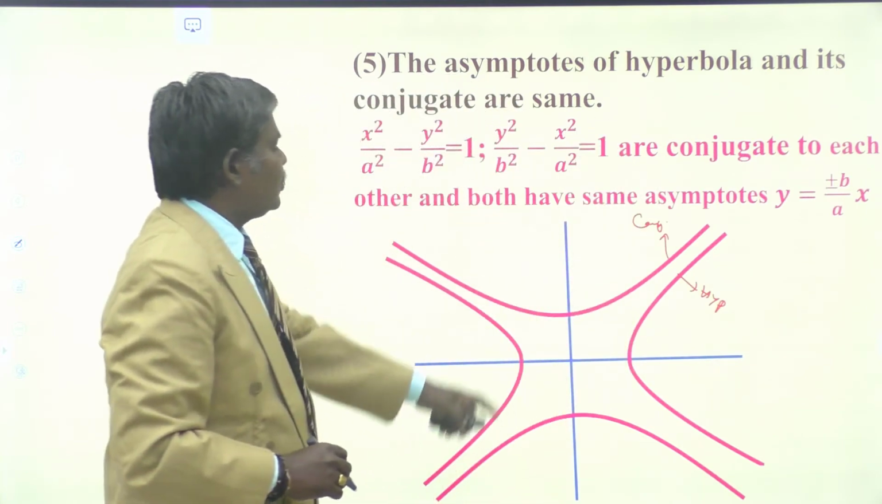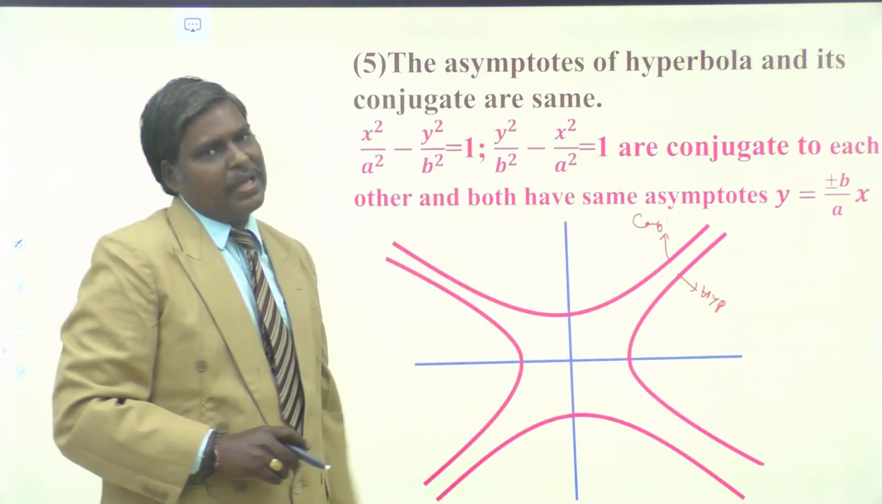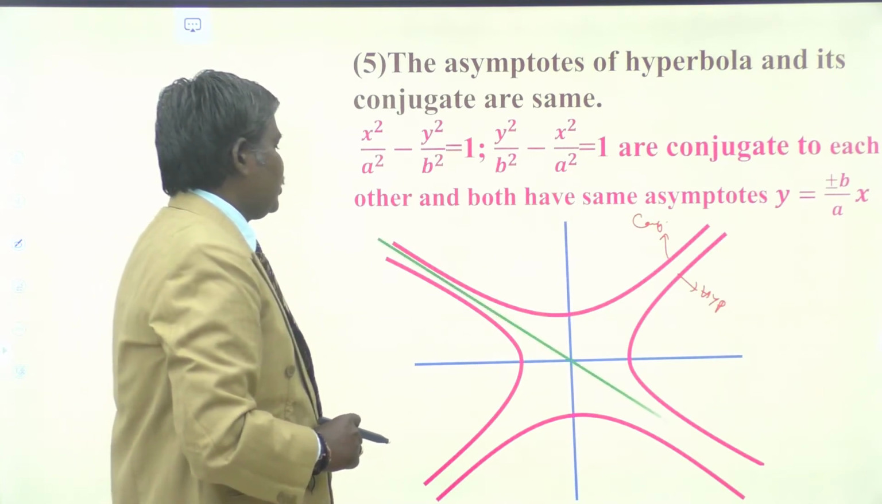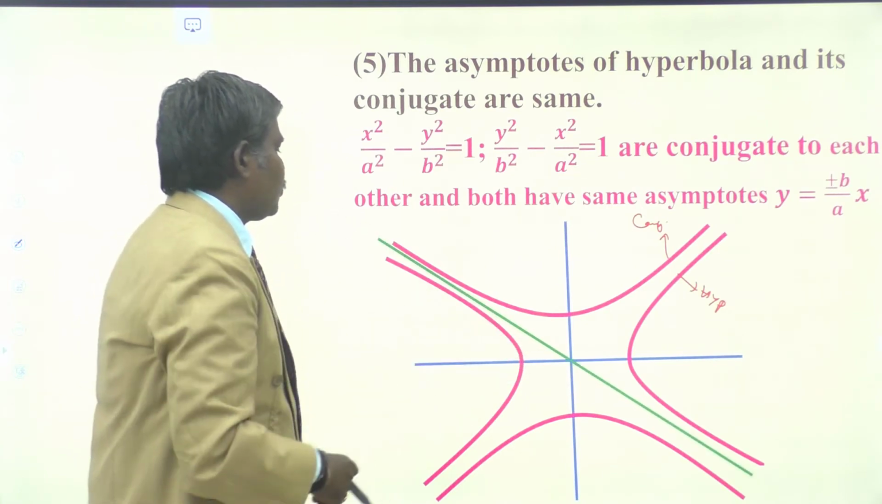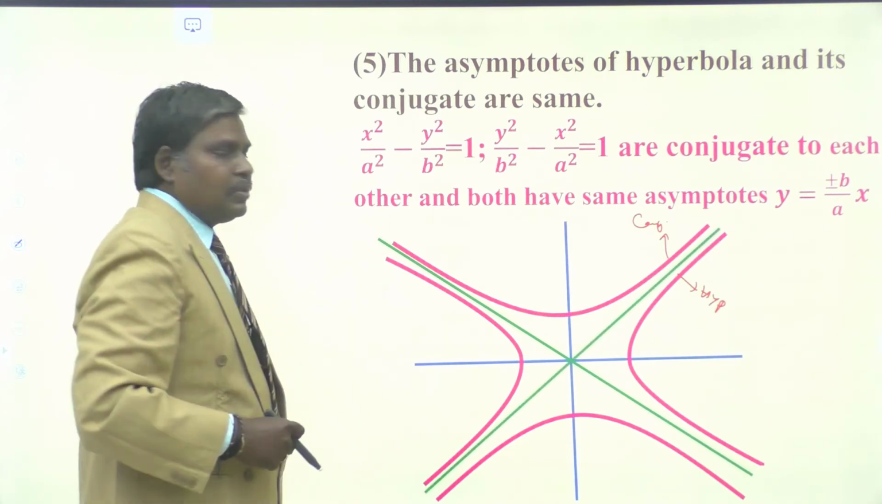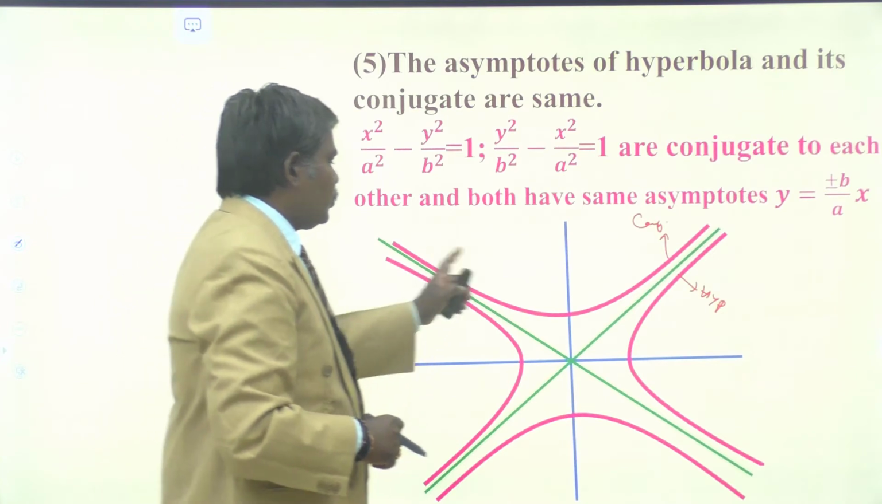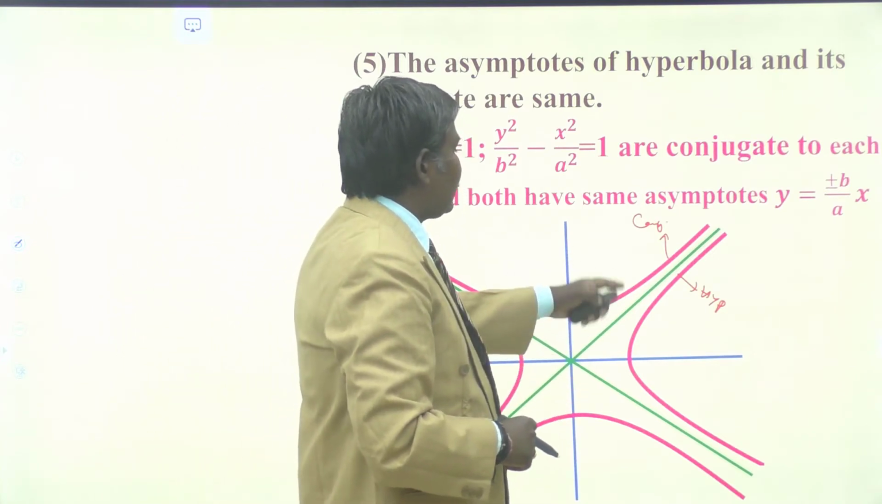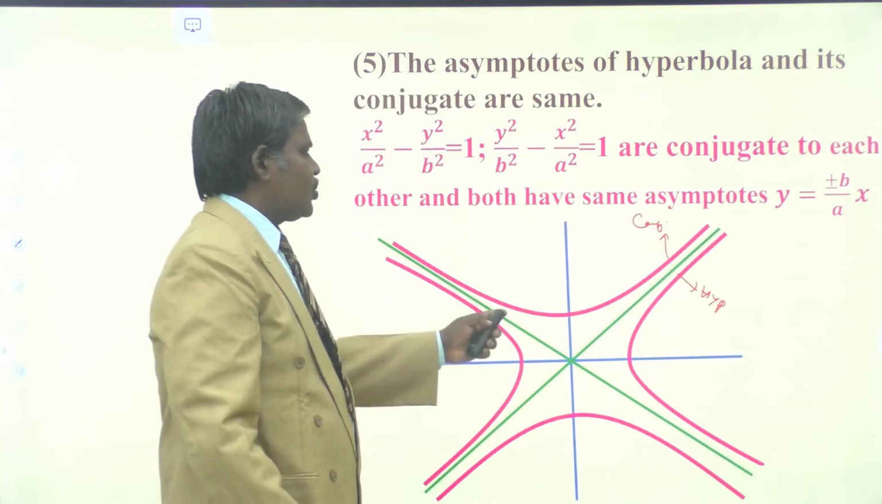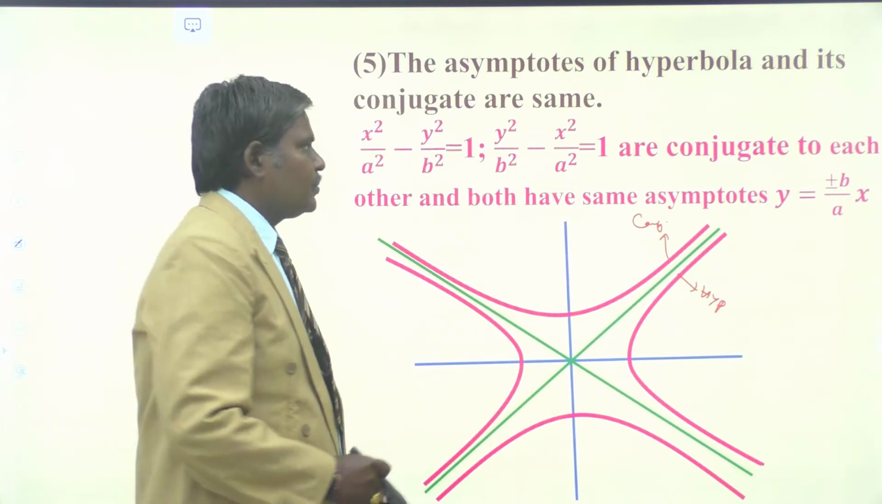So for both curves, only one pair of asymptotes exists. These are the asymptotes as shown in this figure. This is one asymptote and the other one is like this. So this is the other asymptote. These are the asymptotes for both the curves, the hyperbola and its conjugate, as shown in this figure. Understand?